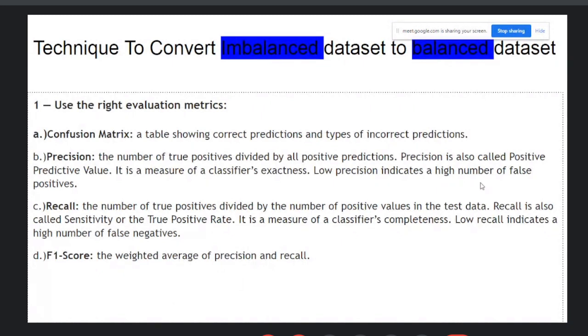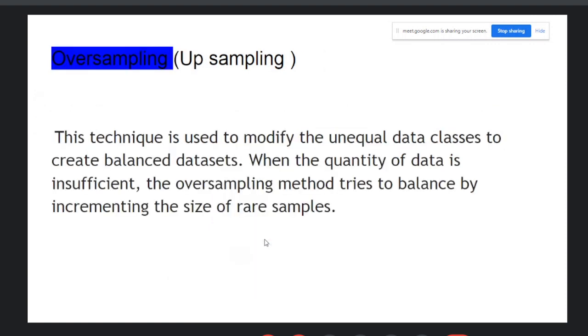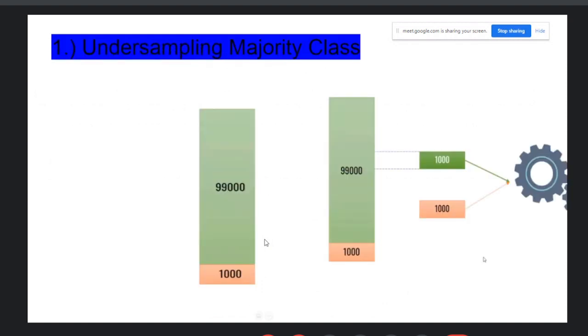So the precision indicates the number of false positives and the low recall indicates the high number of false negatives. Then undersampling reduces the samples and creates the model, means take thousands from here, take thousands from there and create your model. Oversampling means they increase the samples and create your model. It's just a copy and paste kind of stuff. Undersampling the majority class, take 1,000 from here and 1,000 from there, then you can make your model.